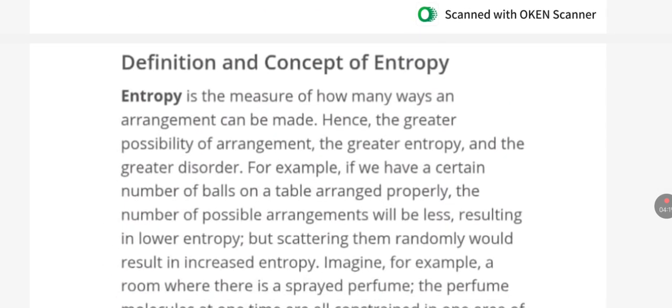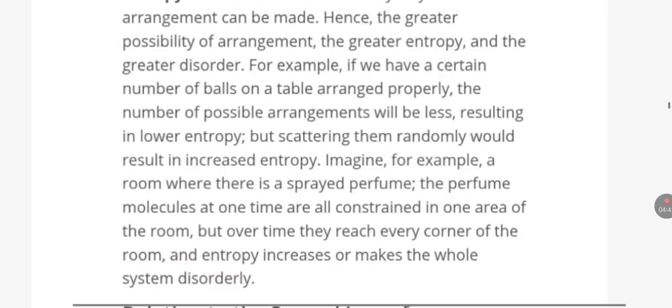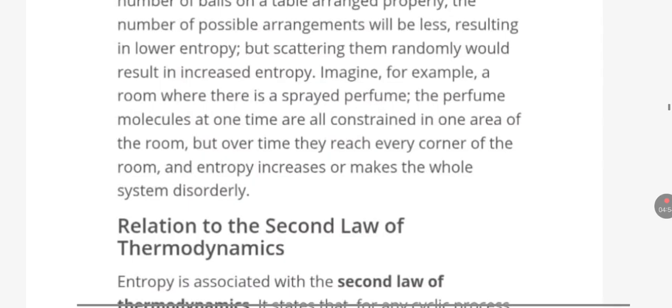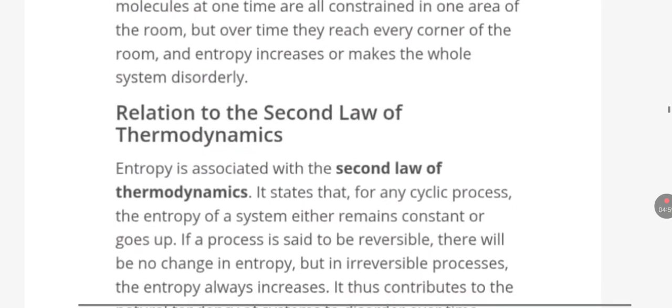What is entropy? Entropy is the measure of how many ways an arrangement can be made. Hence, the greater the possibility of arrangement, the greater the entropy, and the greater the disorder. For example, if we have a certain number of balls on a table arranged properly, the number of possible arrangements will be less, resulting in lower entropy. Imagine a room where perfume is sprayed. The perfume molecules at one time are all constrained in one area of the room, but over time they reach every corner of the room and entropy increases, making the whole system disorderly.